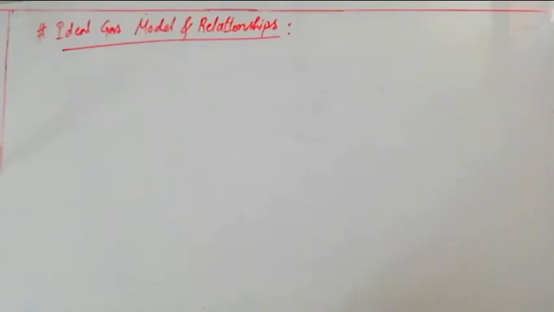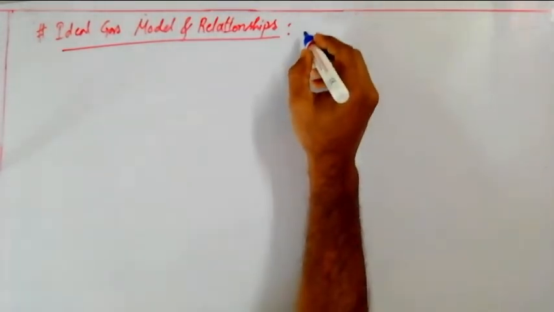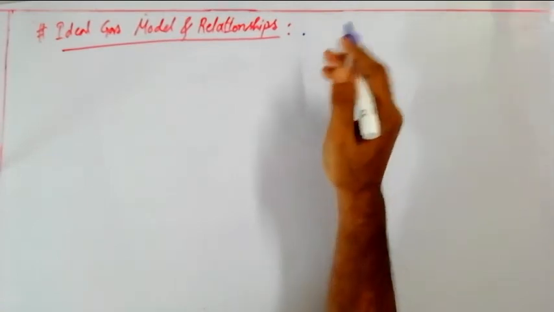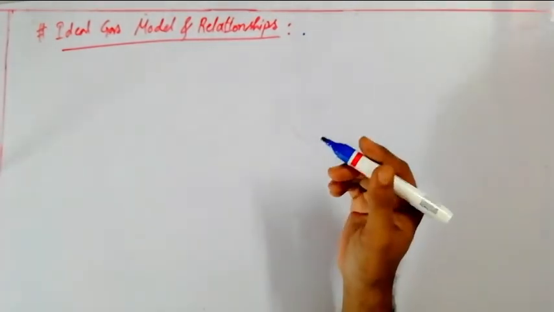Okay, now here we can see for ideal gas how the relationship will develop. That's why I have written here ideal gas model and relationships. So first we should express what an ideal gas is. In short, we are not going to elaborate regarding ideal gas.